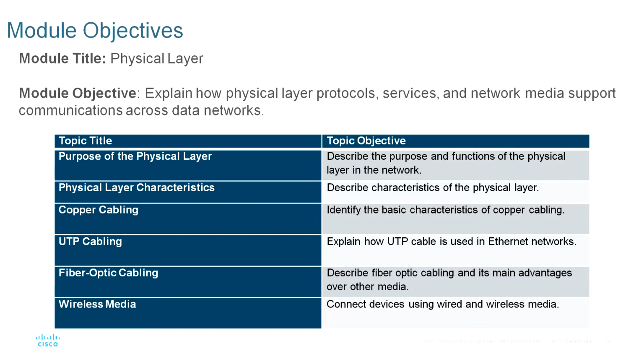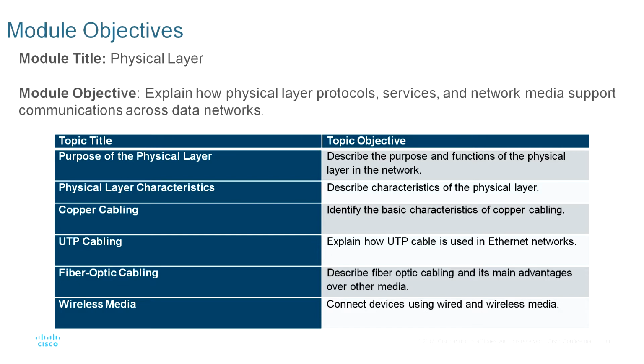What will I learn to do in this module? The main objective of the physical layer is to explain how physical layer protocols, services and network media support communications across data networks. You will also learn in this module the purpose of the physical layer, its characteristics, copper cabling, UTP cabling, fiber optic cabling, and wireless media.